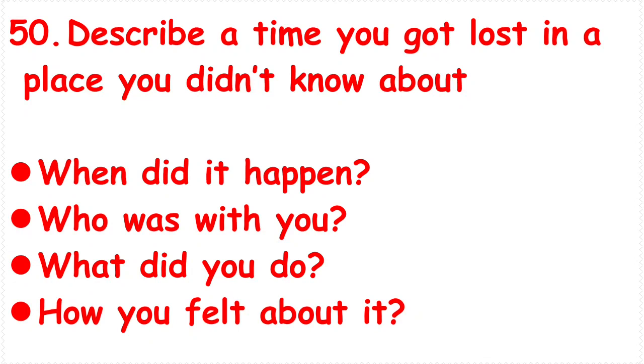When did it happen? Who was with you? What did you do? And how did you feel about it? So you went to a strange place that you didn't know about, and you got lost in that place. Who was with you? What did you do and how did you feel about it? These kinds of things you can say. You can talk about how you had your cell phone. In this techno-savvy world, you just found your location from Google Maps, or you called your friend, or shared your live location with a friend on social media. These kinds of things you can talk about.